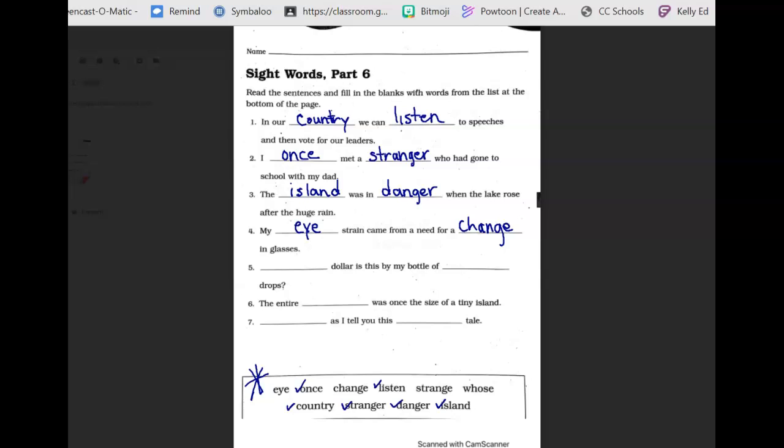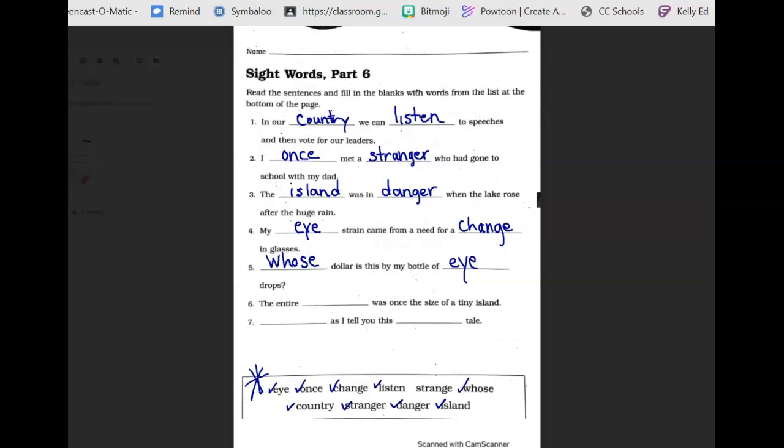Number 5, blank dollar is this by my bottle of blank drops. Now usually we use drops for what? We're going to use eye again, so I'm going to go ahead and put that on that blank. And you're asking a question, so what down here would we start a question with? We've got change already, also stranger, whose. So we're going to say whose. Whose dollar is this? Okay.